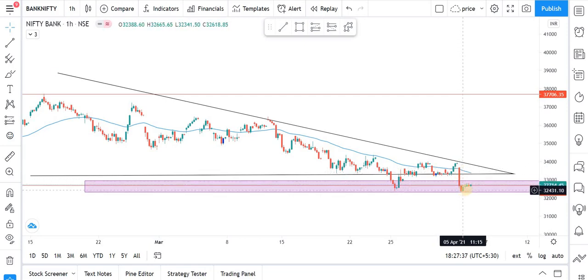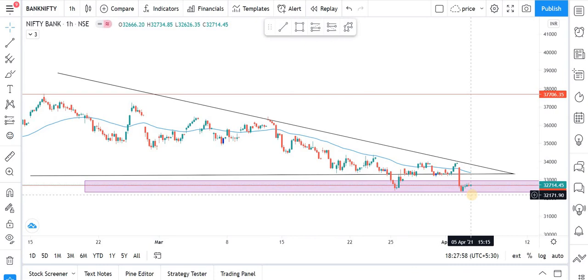And you can see that again the last 5 candles were made near the support zone. As I have told you, this is a very strong support, and it will take a lot for Bank Nifty to breach down below this support level. As we have seen, the last 5 candles were made on this support zone only. So this support is acting as a really strong one for the Bank Nifty.